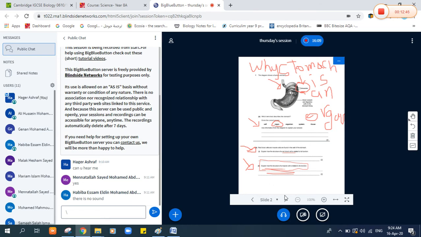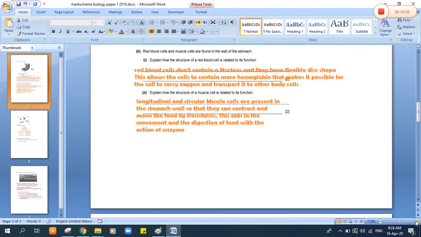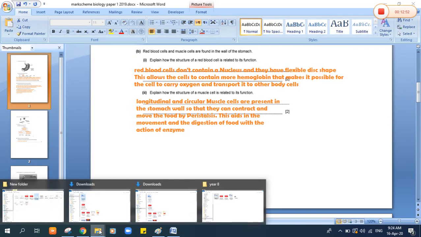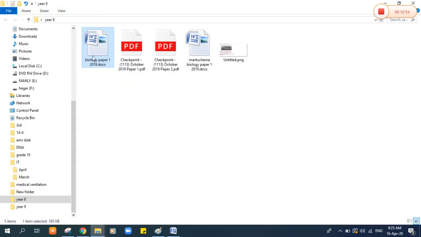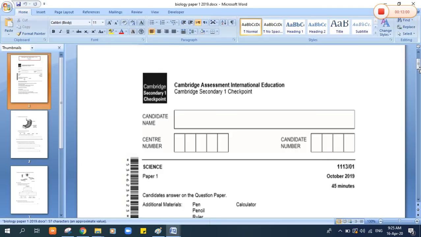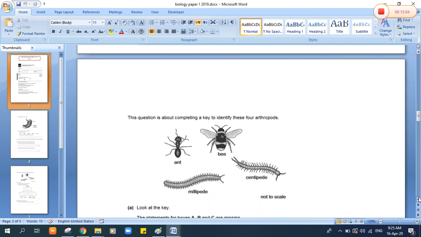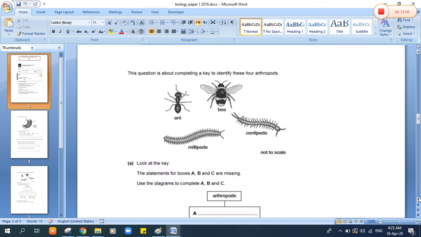So the next question we can open from here. Yeah, it's here. Look at the key.